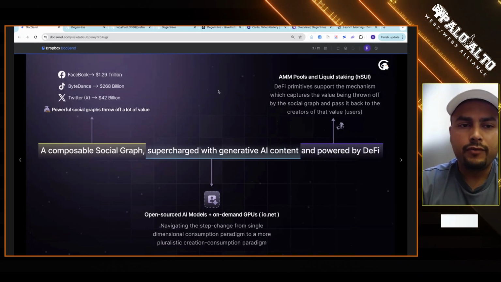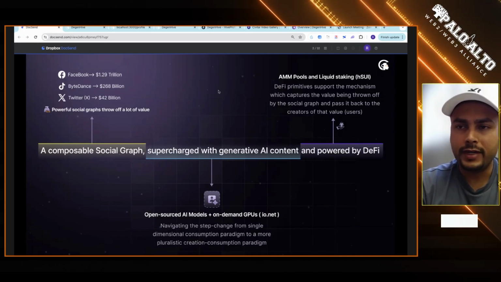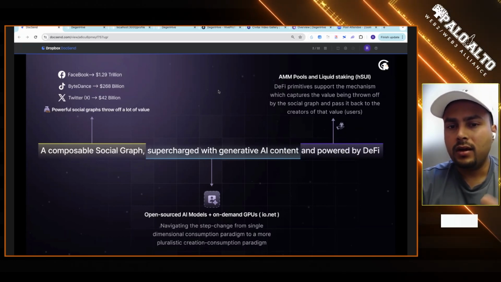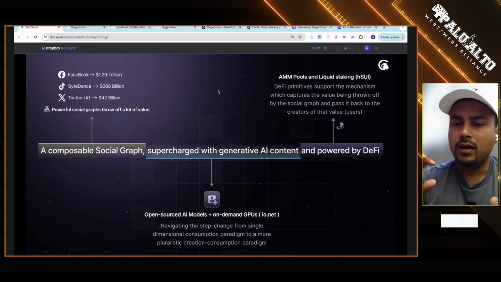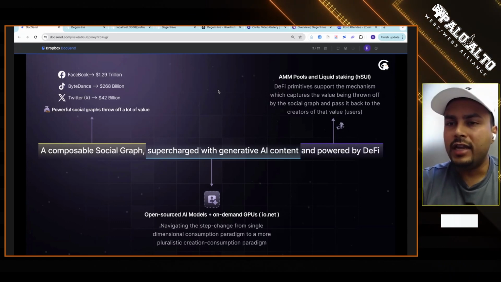When I say social graph, we know social graphs create a lot of value, like Facebook and Twitter. Right now, Farcaster is doing pretty well on that side. We are creating a social graph, but we are focusing on Gen AI content, where NFTs are the wrappers for that AI content. And additionally, we have DeFi primitives.